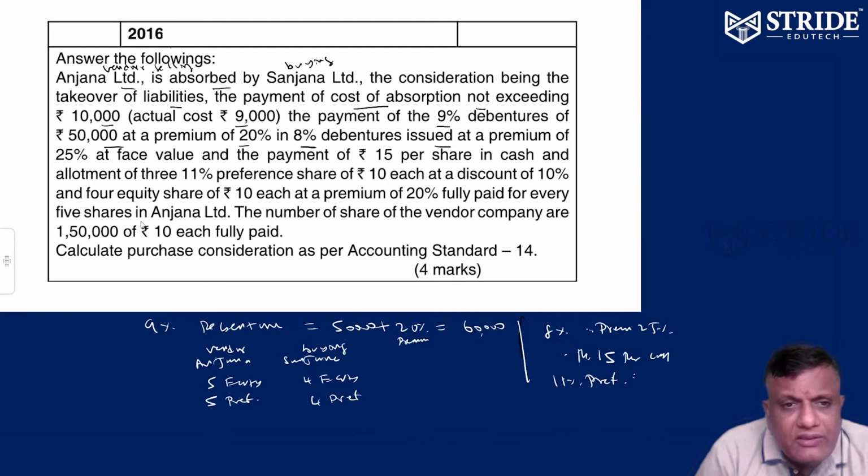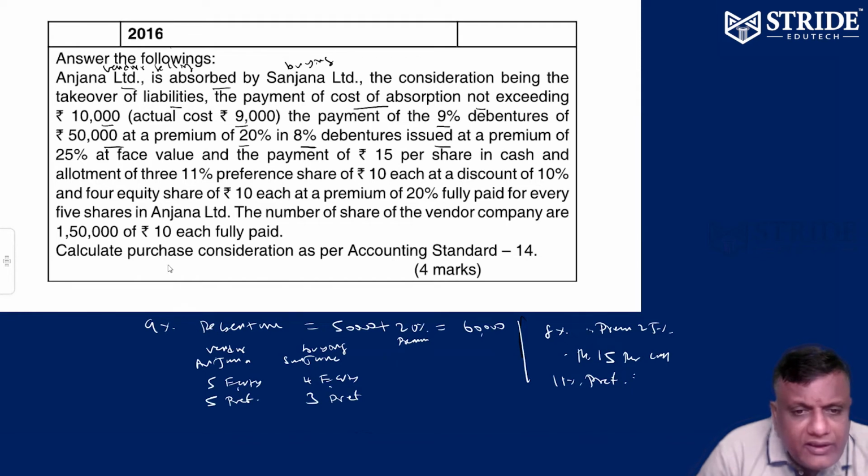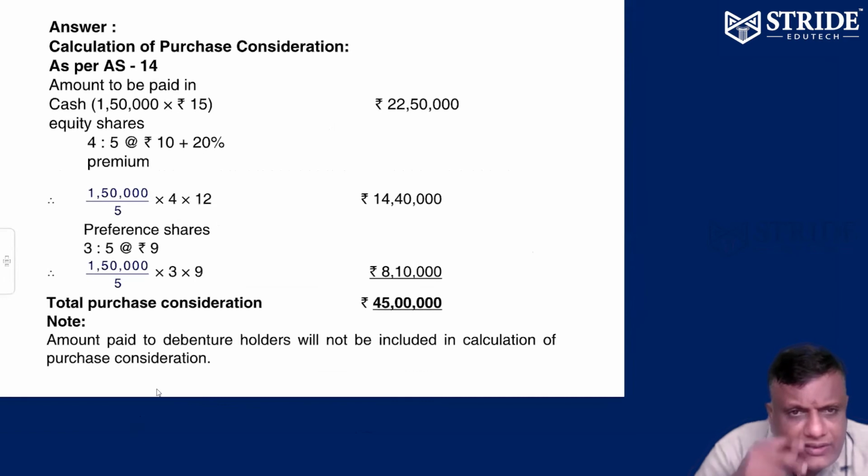For every 5 shares of Anjana, 4 equity shares are to be given. For every 5 preference shares of Anjana, 3 preference shares are to be given. That's a clue. Let's see how to proceed. Purchase consideration is the question.